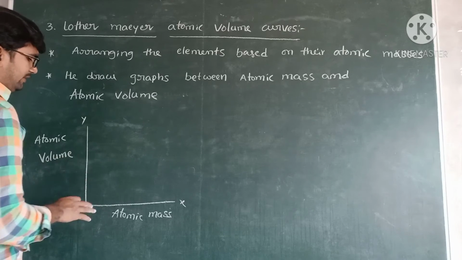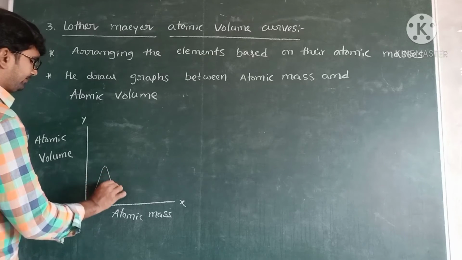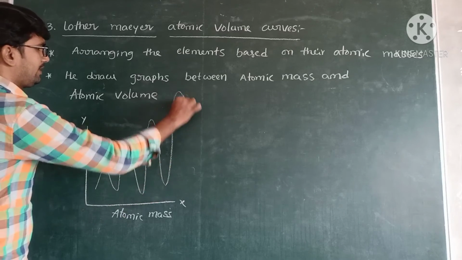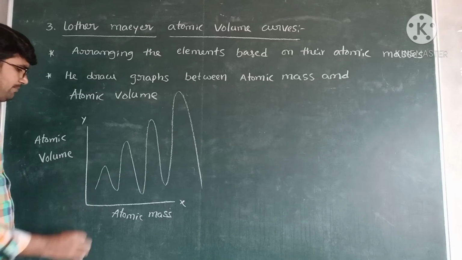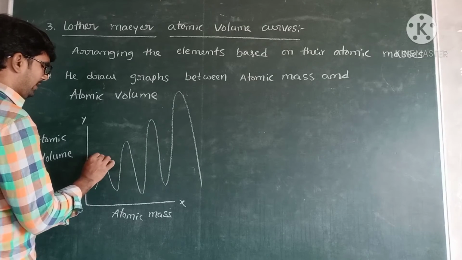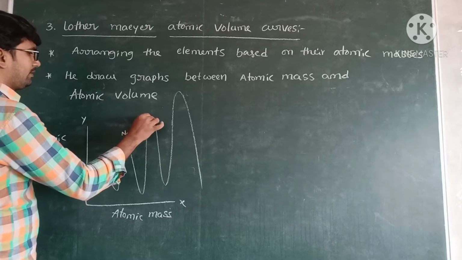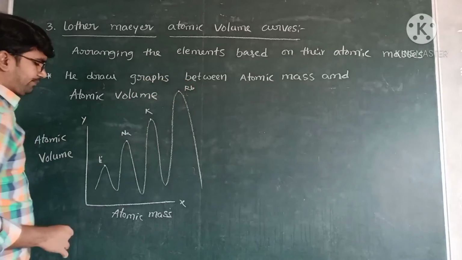Now, draw the graph between atomic mass and atomic volume. This type of graph we are observing. And observe the peaks. This is lithium, this is sodium, this is potassium, this is rubidium.